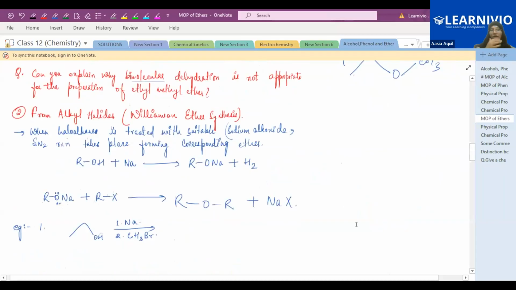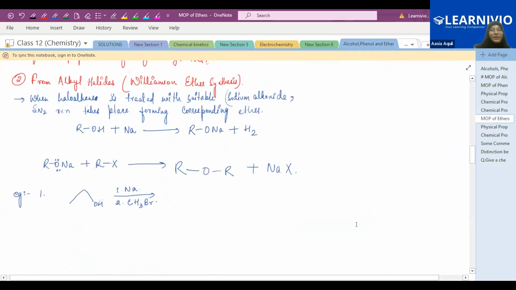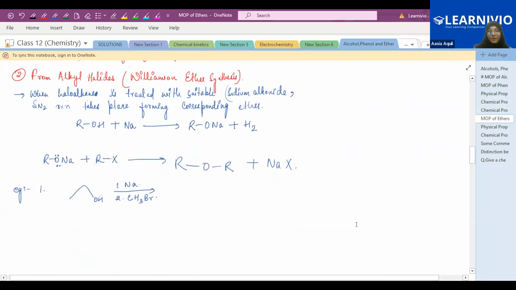Next is from alkyl halide. From alkyl halide, how we can prepare the ether. This process is known as Williamson ether synthesis. The name reaction, again an important reaction, right? So how from alkyl halides can we prepare the ether.